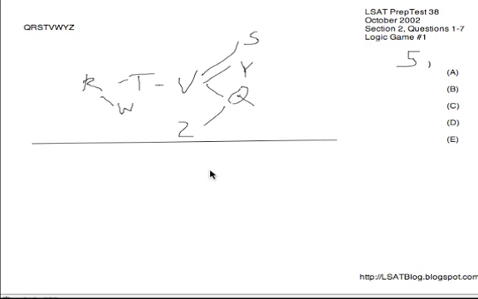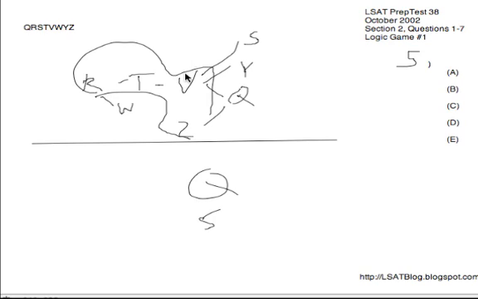Next, number 5, if Q's on 5, so I'll lay that out here. If Q's on 5, we've got to have R, W, V and Z coming before it, since those guys have to come before Q. So we're going to have, of course, a V before Q, then we're going to have T and R as well, and then we're also going to have Z. This is forcing W to come later than Q, and then we're also going to have S and Y after it as well.